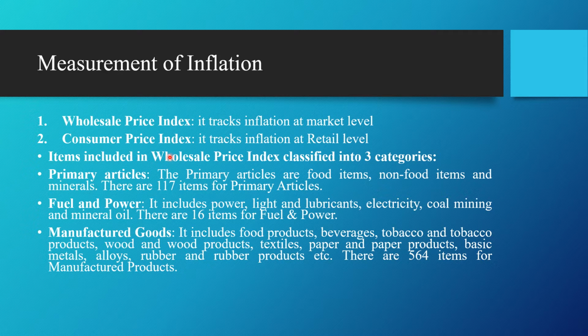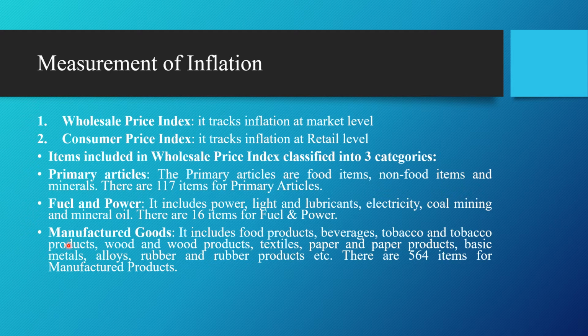Coming to the items included in the wholesale price index, there are 697 items in the index, and these items are further divided into three categories: primary articles, fuel and power, and manufactured goods. Primary articles include food items, non-food items and minerals, with 117 items. Fuel and power includes light and lubricants, electricity, coal mining and mineral oil. There are 16 items in the fuel and power category.